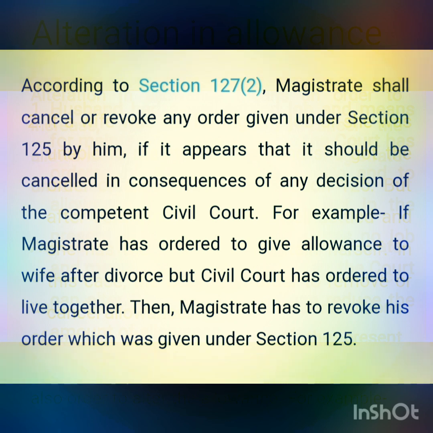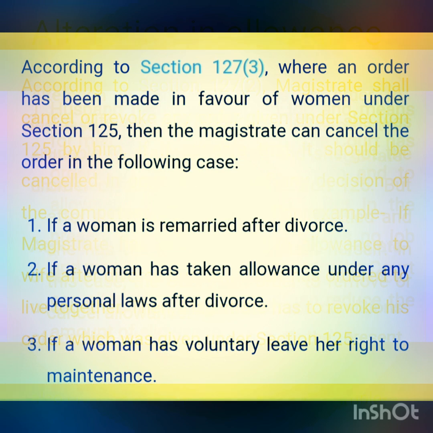So according to Section 127 subclause 2, the magistrate shall cancel or revoke any order given under Section 125 by him if it appears that it should be cancelled in consequence of any decision of the competent civil court. For example, if the magistrate has ordered to give allowance to the wife after divorce but the civil court has ordered to live together, then the magistrate has to revoke his order which was given under Section 125 of CrPC.